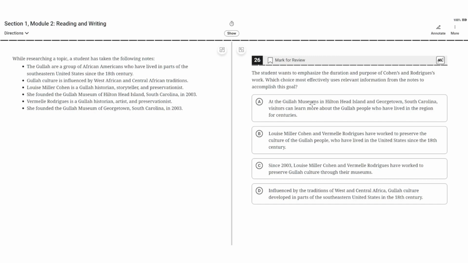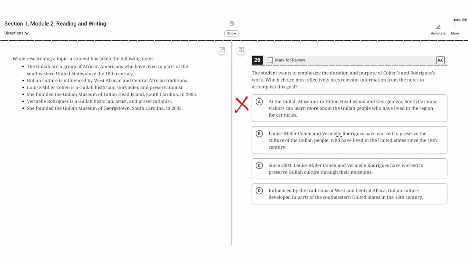A. At the Gullah Museums in Hilton Head Island and Georgetown, South Carolina, visitors can learn more about the Gullah people who have lived in the region for centuries. This is incorrect because while it establishes the purpose of Cohen's and Rodriguez's work, it doesn't emphasize the duration. So A is incorrect.